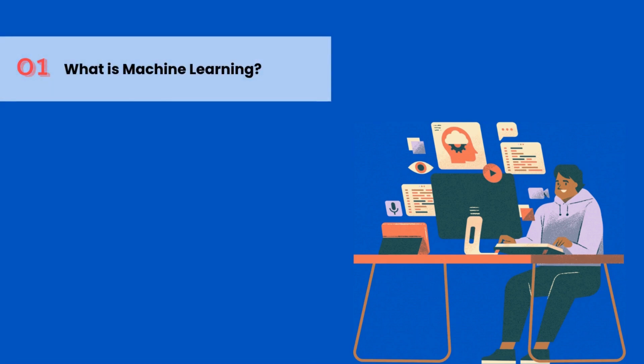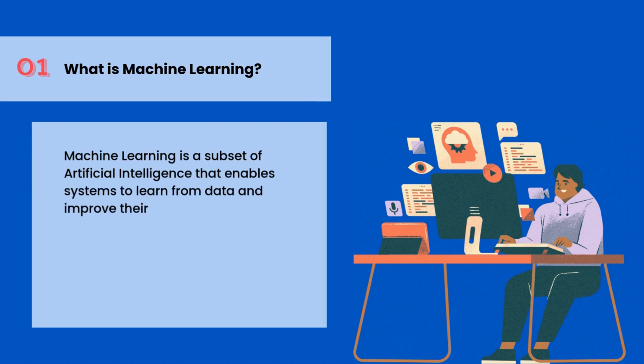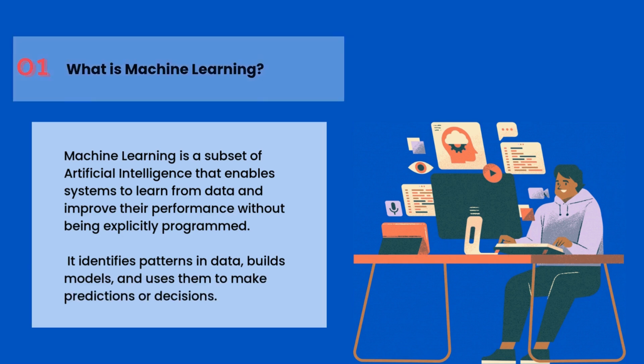What is machine learning? Machine learning is a subset of artificial intelligence that enables systems to learn from data and improve their performance without being explicitly programmed. It identifies patterns in data, builds models, and uses them to make predictions or decisions.